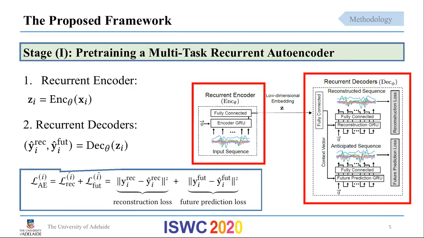The entire network is then trained end-to-end by minimizing the corresponding loss functions with respect to the ground truth. This concludes the first stage of our framework.